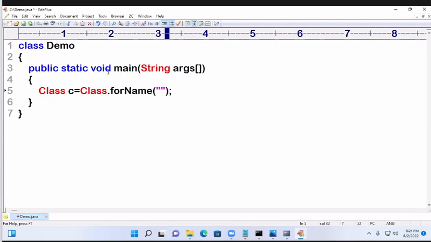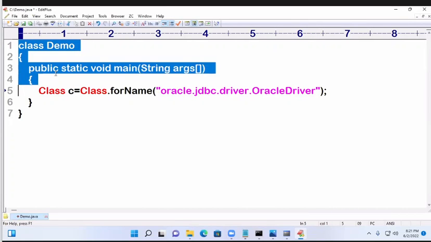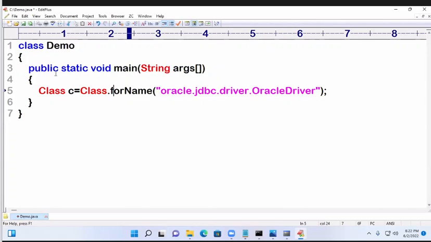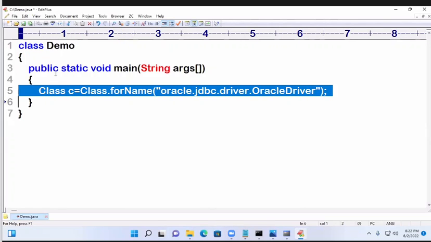Now, that is the driver class name. What is the driver class name? Driver manager, driver class name: oracle dot jdbc dot driver dot OracleDriver. Okay. See, demo class loaded. Main method called. Whenever this line is executed, the driver class is loaded into our Java program. With this line, the driver is loaded into our Java program.